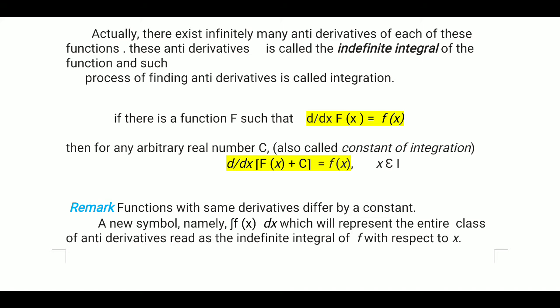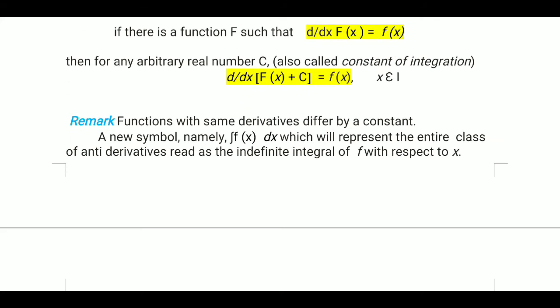The same derivative gives the same function, but plus c, and c is different, so it may give different functions, and all functions differ by a constant.